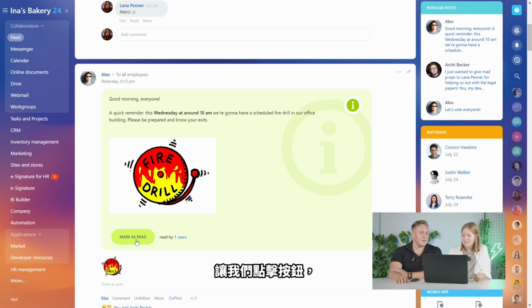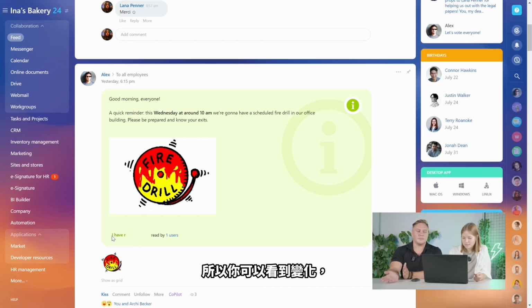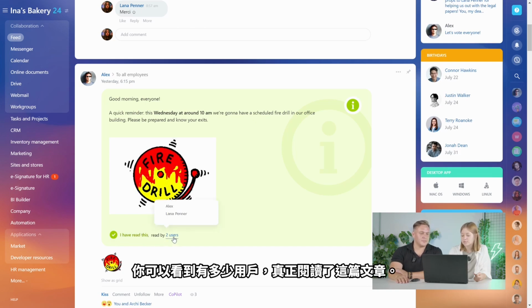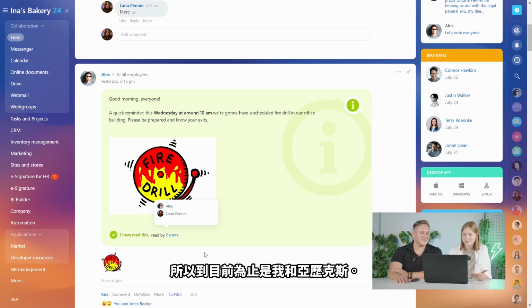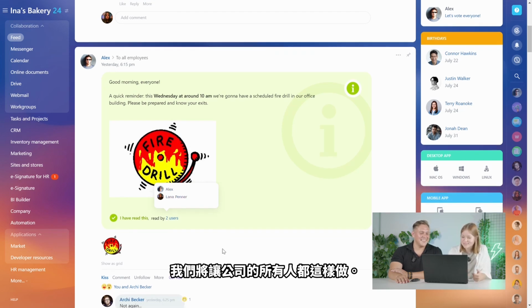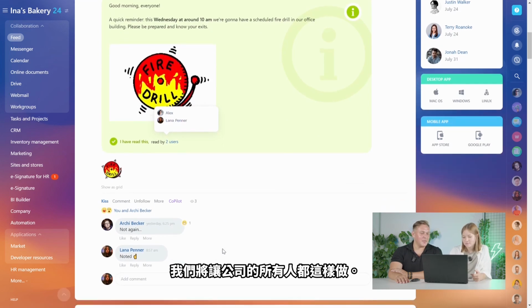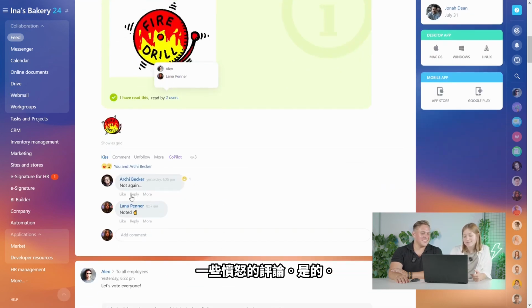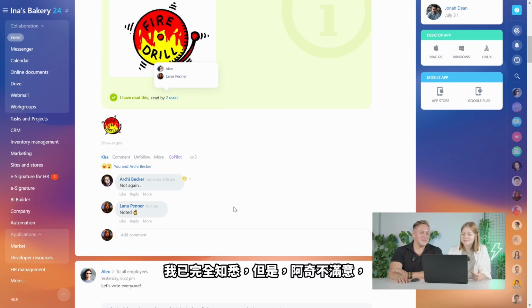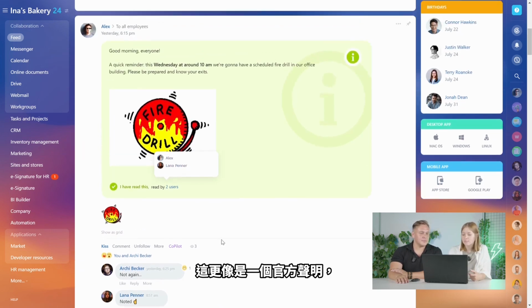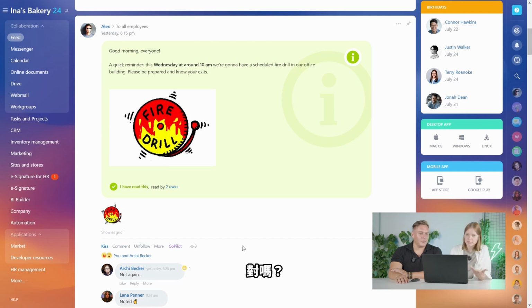So let's click on the button mark as read. Yeah, so you can see the changes, right? So it's like, I have read this. And you can see how many users actually read this. So it's me and Alex, basically, right now. So far, yeah. But we're going to have all of the company do this. And again, some angry comments. Yeah, I'm fully aware, but Archie's not happy with this, for real. So we also have the comment section, we have the reactions, and this is more of an official announcement, the announcement part.